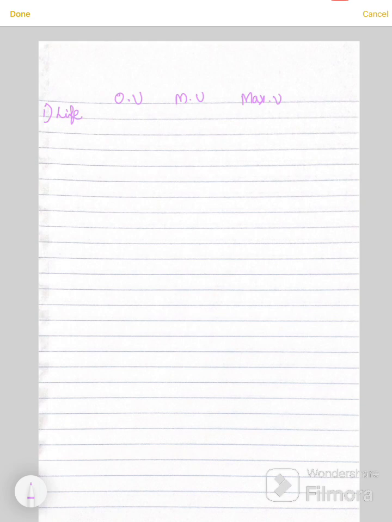Take it as observed value as 69.7 year, and for minimum value it's always fixed, so that is 20 years, and maximum value take it as 85 year. And comes second indicator, mean year of schooling. In that we take it as 6.5. The fixed minimum value is 0 and maximum value 15 years.